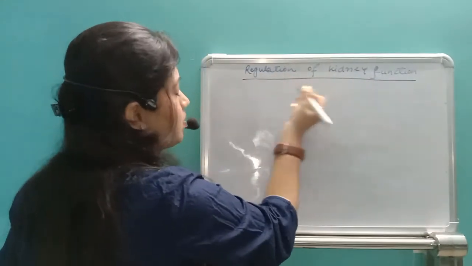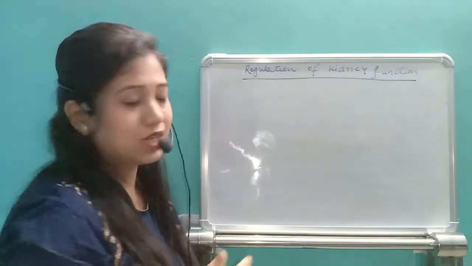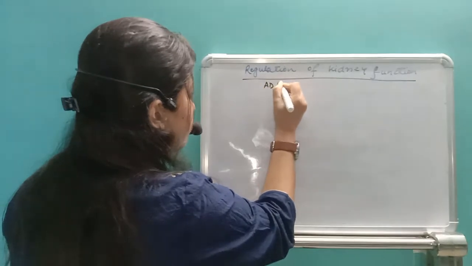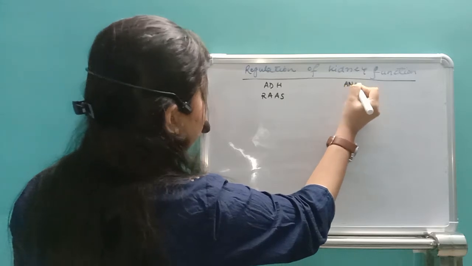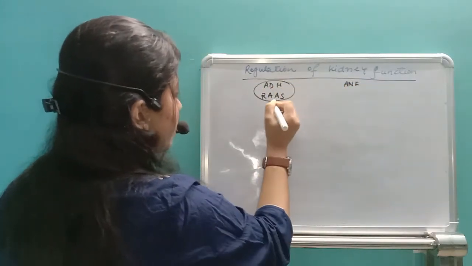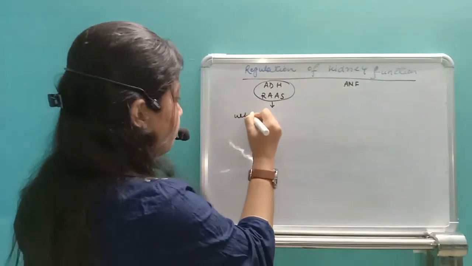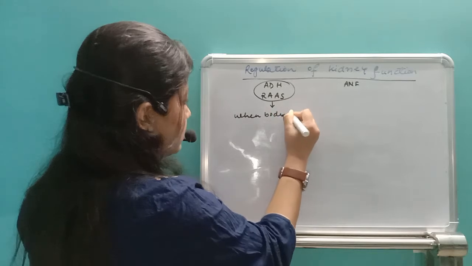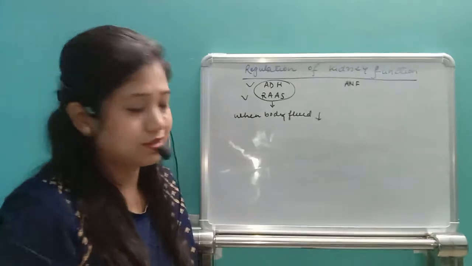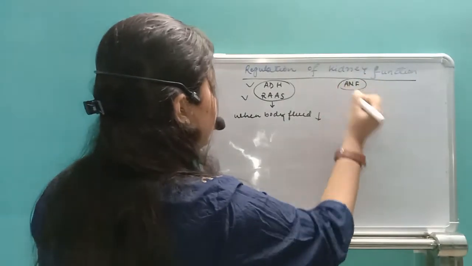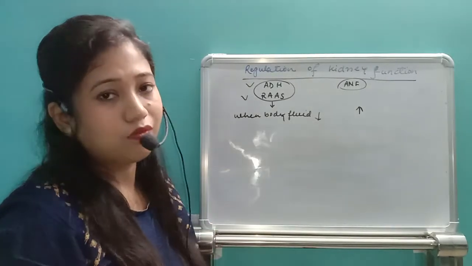There are three systems we have. Basically we have two categories which help in regulation of the kidney function. One is the ADH hormone, second one is RAS, and third one is ANF. ADH and RAS will act whenever body fluid level is decreased. When body fluid is decreased, we activate ADH and RAS, and whenever body fluid level rises, then ANF works.